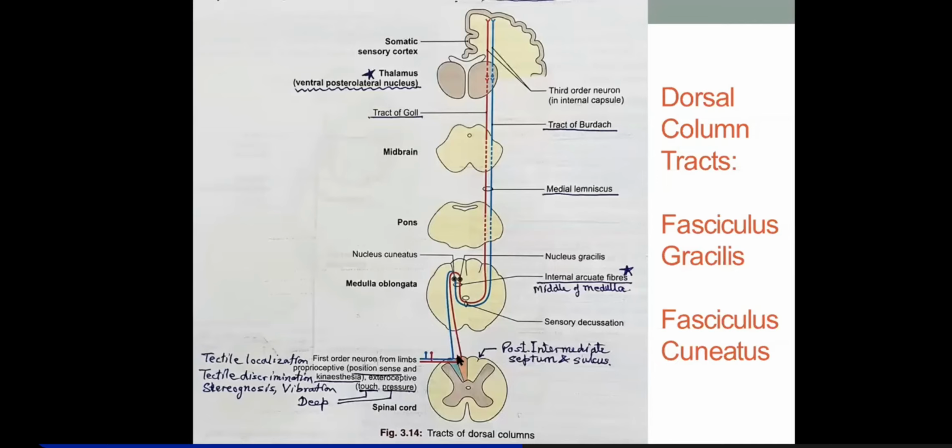They will, because they haven't crossed, right? They are running ipsilateral on the same side. They will reach the medulla, the mid of medulla. Let me tell you, it's at the level of mid of medulla. ठीक, because lower section of medulla में क्या हो रहा था? एक decussation हो रहा था. If you remember, corticospinal tract का decussation होता है in the lower medulla. So in the middle medulla, you will find decussation of the second order neurons.